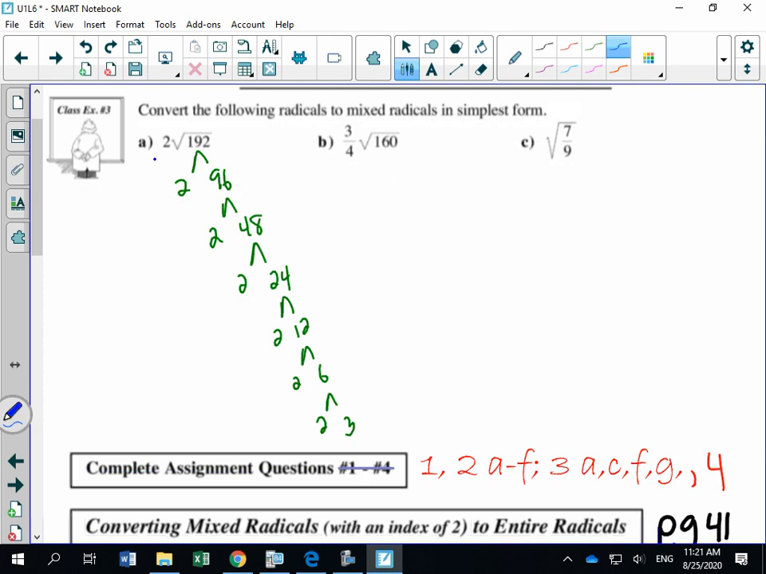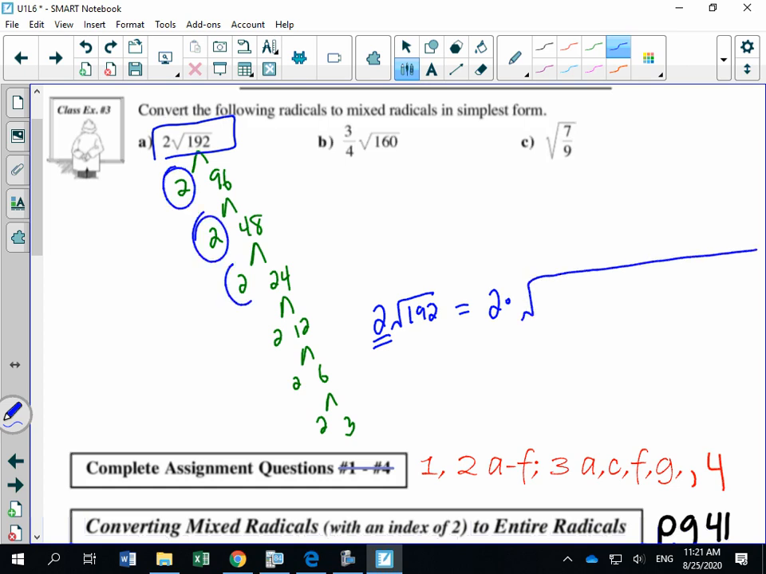So now I'm going to rewrite this: 2 root 192. And again, I'm going to show you what to do with this 2. That is the same thing as 2 times, we broke down our 192, so 1, 2, 3, 4, 5, 6 twos and a 3. Again, don't ever forget that guy. Okay, so let's do what we do.